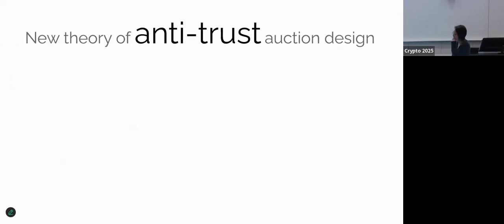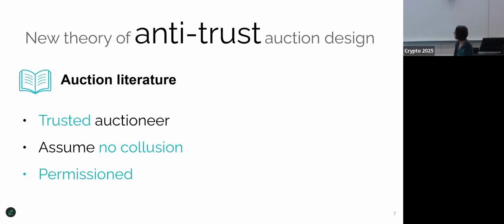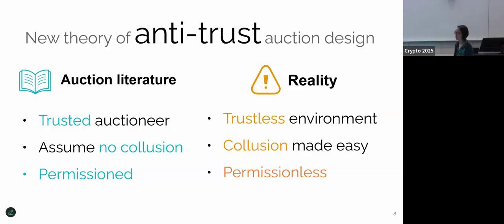So what this tells us is that we need to rethink mechanism design, where we don't just automatically assume that the platform or the auctioneer is fully trusted. So in particular, there is actually a gap between auctions on paper and auctions in the real world. So in the auction literature, we are very used to assuming, as I mentioned, that the auctioneer is fully trusted. We typically assume there is no collusion, and we assume it's a permission setting. In other words, we know a priori who are the participants.